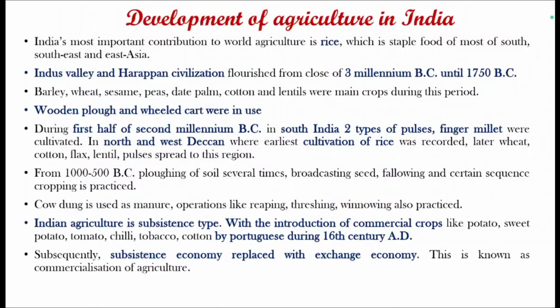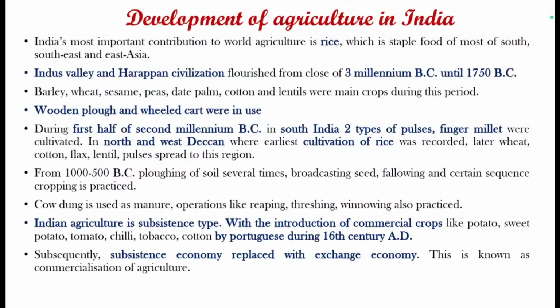India's most important contribution to the world's agriculture is rice, which is the staple food of most of South, Southeast and East Asia. The Indus Valley and Harappan civilization flourished from the close of the 3rd millennium BC until 1750 BC. Barley, wheat, sesame, pea, date palm, cotton, and lentils were the main crops during this period. Wooden plough and wheel cart were also in use during this period.